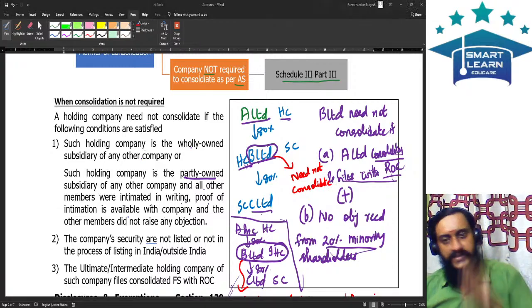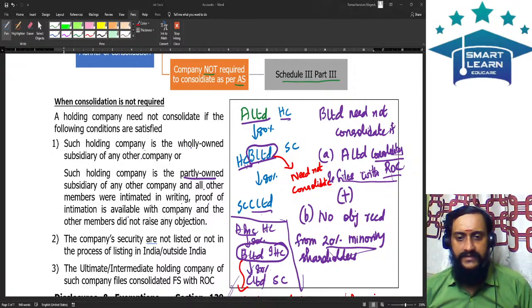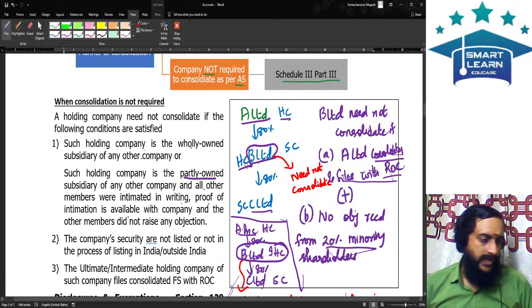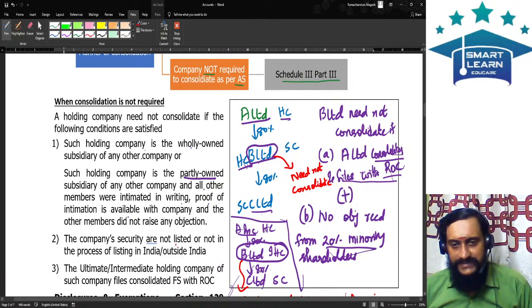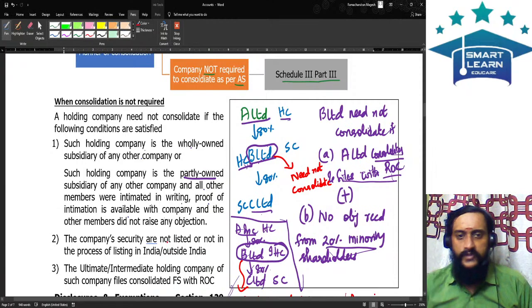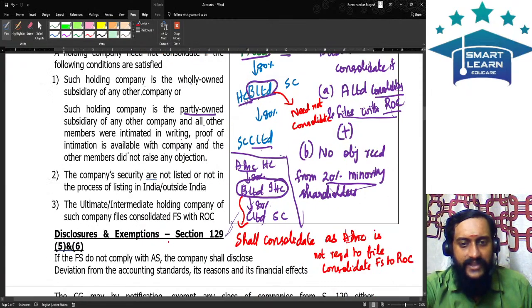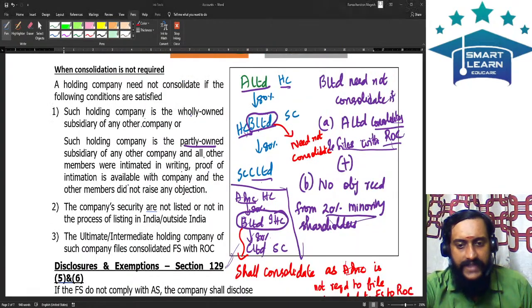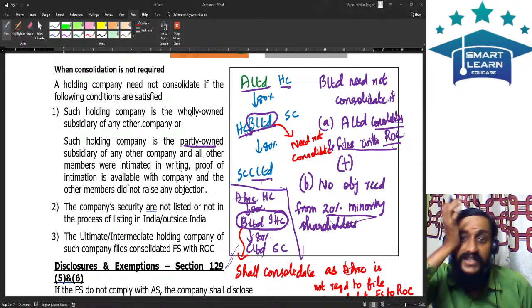Need not consolidate. Friends, are you all having clarity in this discussion? Everybody? Right. So this is the point which I just wanted to share with you. I hope you will have clarity on when consolidation is required and when consolidation is not required. A long pending test to be done from this particular area is whether consolidation is required or not.